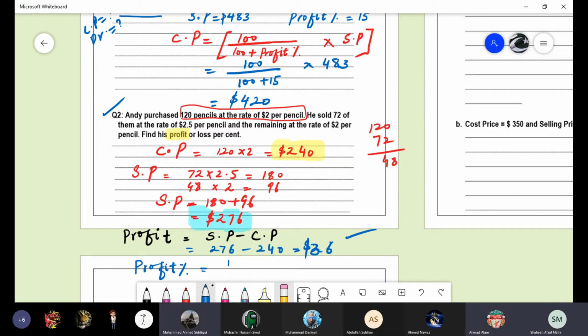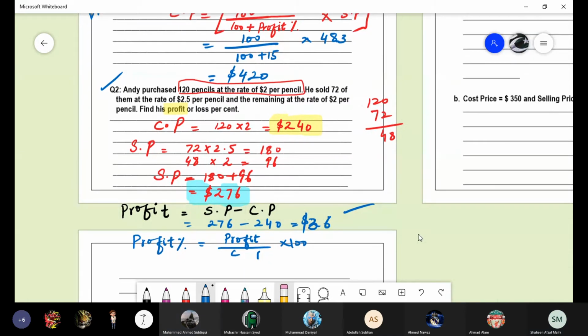Ma'am, it is profit over cost price multiplied by 100. Ma'am, 15%. This is 15%. Yes, boys, please verify your answers. Yes, ma'am. So this is the final answer.